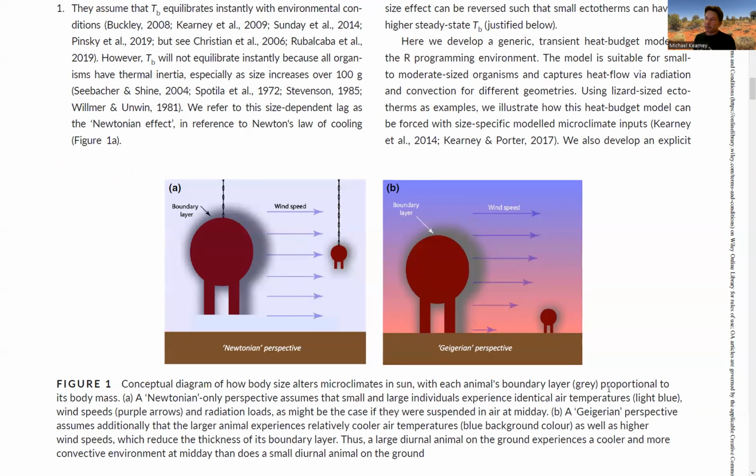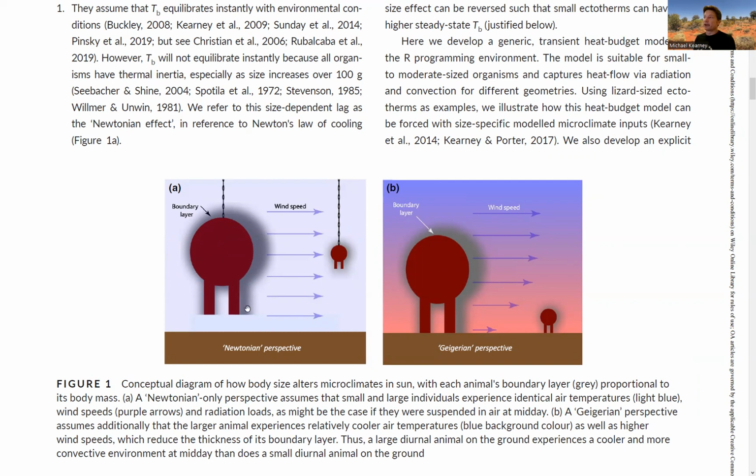And there are also interesting boundary layer effects of size. A larger organism has a thicker boundary layer, so it's less coupled to air temperature, but it's still coupled to radiation, and so it becomes more affected by the radiation environment than the air temperature. Whereas a small organism with a very tiny boundary layer is very strongly coupled to the air temperature and a bit less so to the radiation environment.